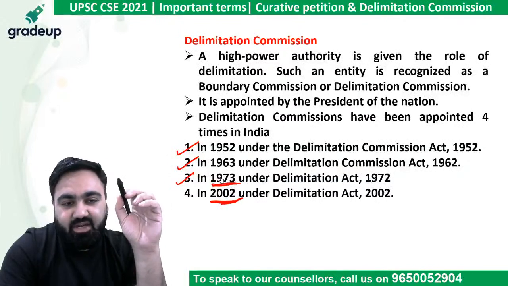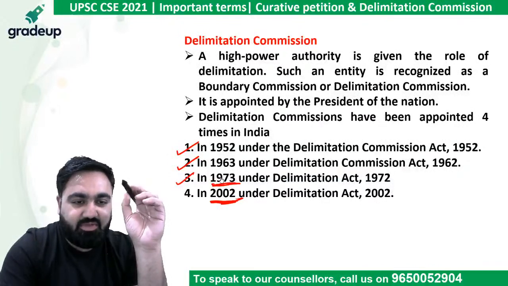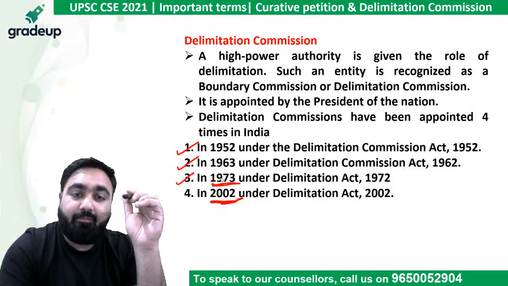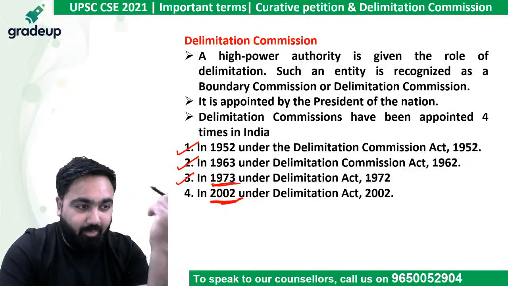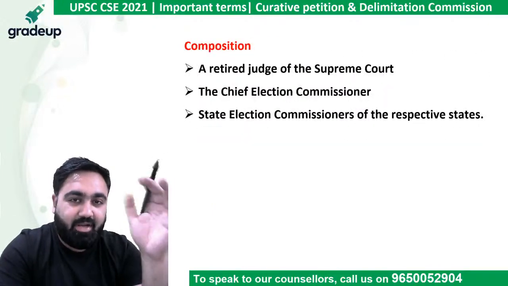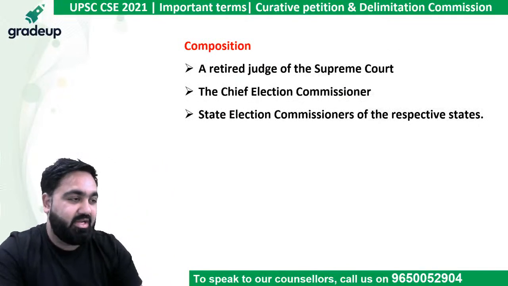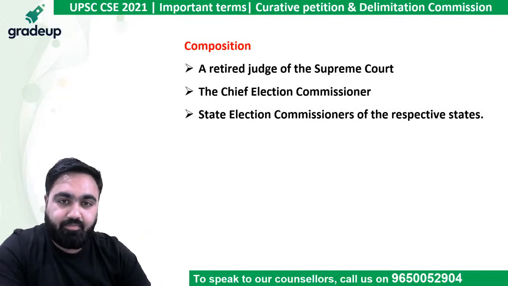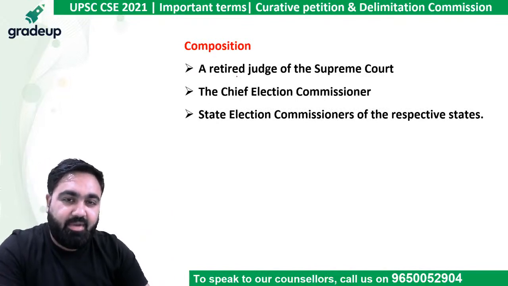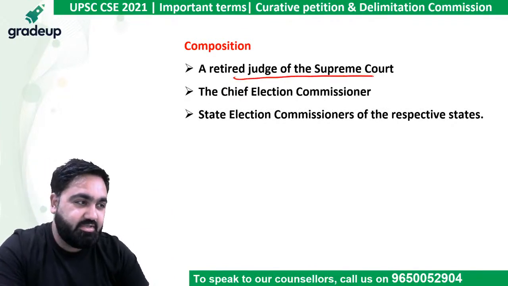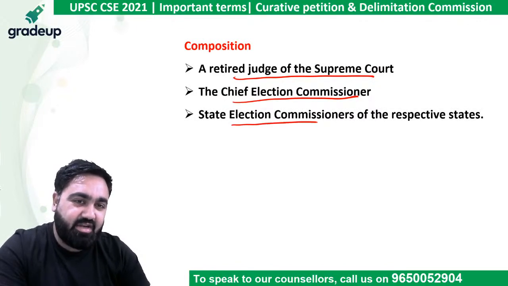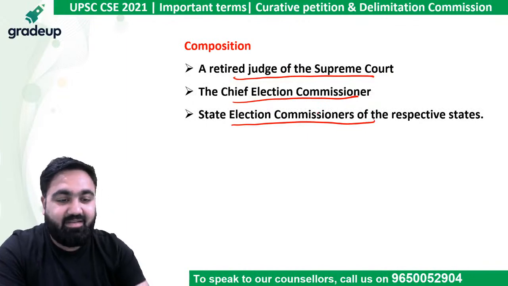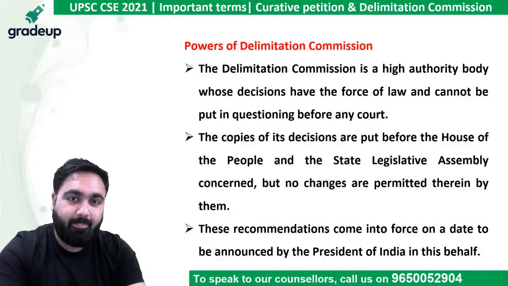Monica, the Delimitation Commission also decides which seat will be reserved for SC and ST. They decide this on the basis of population. If they think that a particular seat has a lot of SC population, then they will reserve that seat for Scheduled Castes. That keeps on changing. Usually the Delimitation Commission has a retired Supreme Court judge. It also has the Chief Election Commissioner and the State Election Commissioners of the respective states that are concerned.